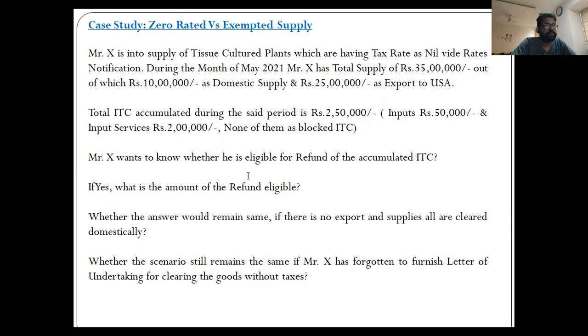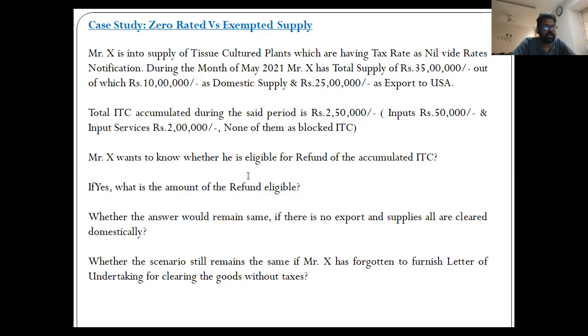Would the answer remain the same if there is no export and all supplies are cleared domestically? Now this is the third scenario. In the first scenario we saw all exports, so all eligible. In the second scenario partial, so partial reversal. And in the third scenario, all are domestic. Unfortunately, nothing will be eligible to be claimed as refund, and everything will have to be reversed under section 17(2), read with rule 42 of the CGST Rules.